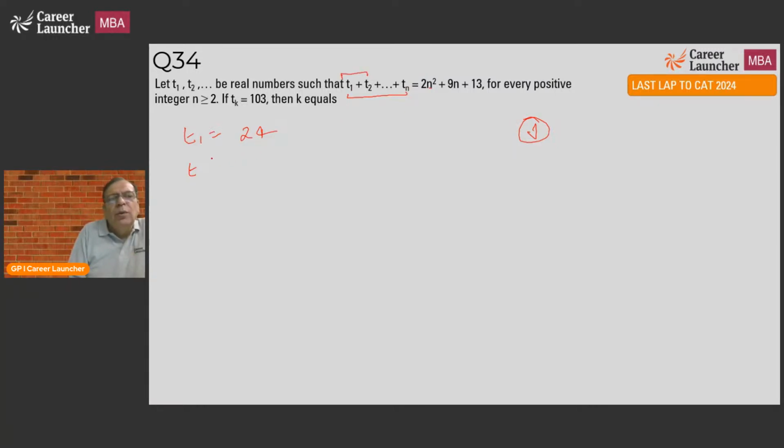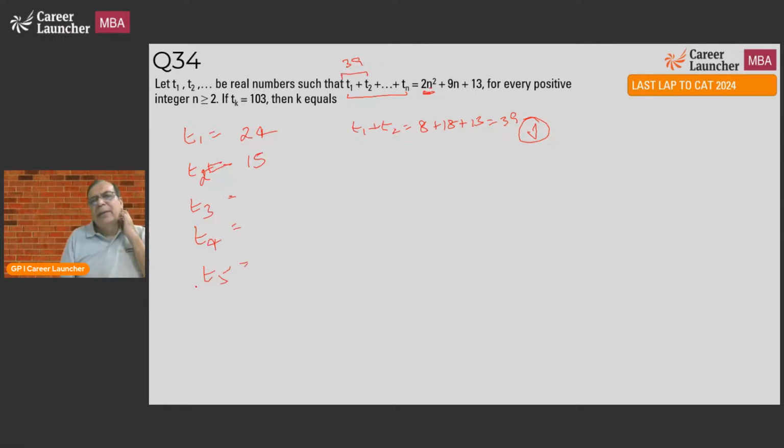Put N equal to 2. So T1 plus T2 will be equal to 2 2s are 4 into 2, 8, and 9 2s are 18 plus 13. So 13 and 8, 21, equal to 39. So T1 plus T2 is equal to 39, and T1 is 24. So T2 will be equal to 15. Similarly, find T3, T4, T5, identify a pattern. You'll get the pattern and you'll get the answer.